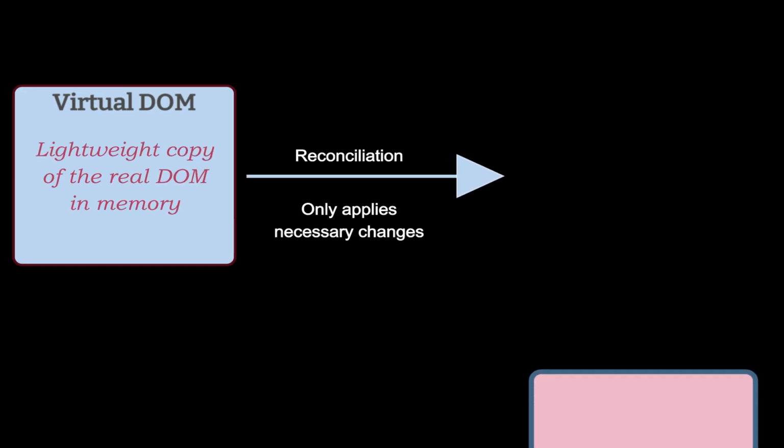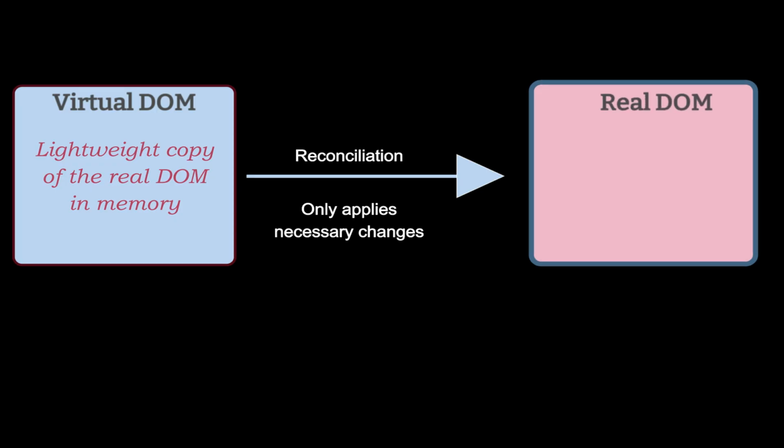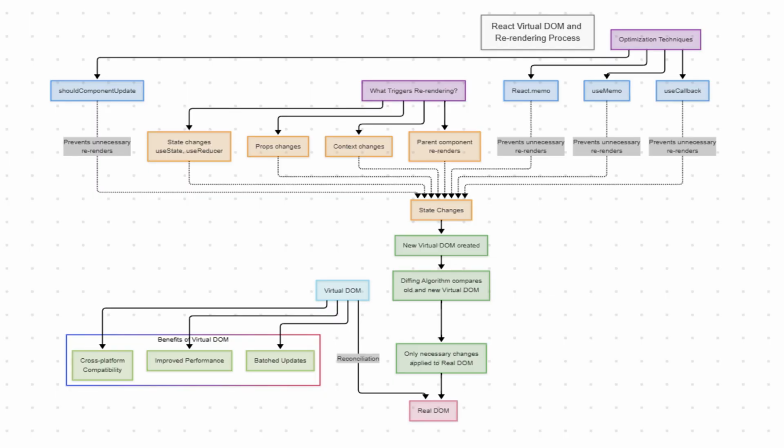Instead of modifying the real DOM directly, which is slow, React creates a virtual DOM representation of your UI. It compares, or diffs, it with the previous version, and only updates the changed parts in the real DOM, efficiently. Without the virtual DOM, it would be inefficient. Imagine updating a single text inside a large web page. Traditional DOM updates refresh the entire page.